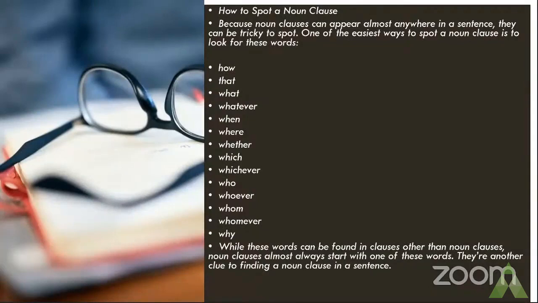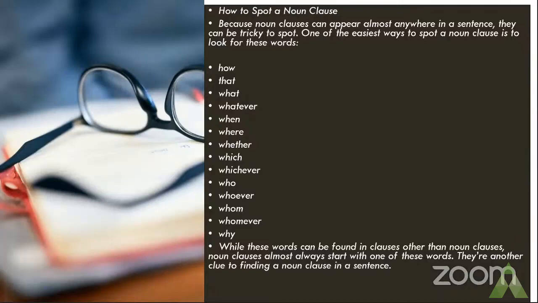Now, how to spot a noun clause anywhere in the sentence? There is another easy way where you can spot your noun clause, because normally one of the easiest ways to spot a noun clause is to look for these words. Almost all noun clauses begin with one of these words. For example, that, what, whatever, whichever, whomever, whether, which, who, why, whom. Remember this list of words to spot a noun clause, as the sentence begins with these words.